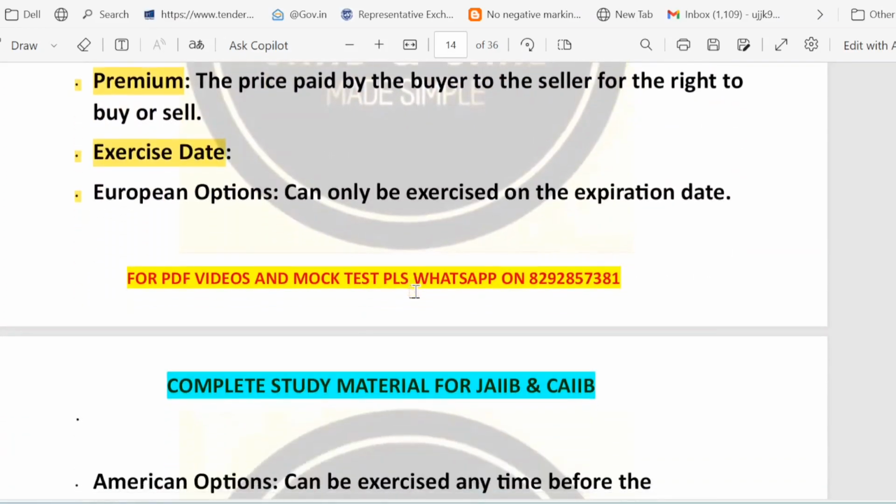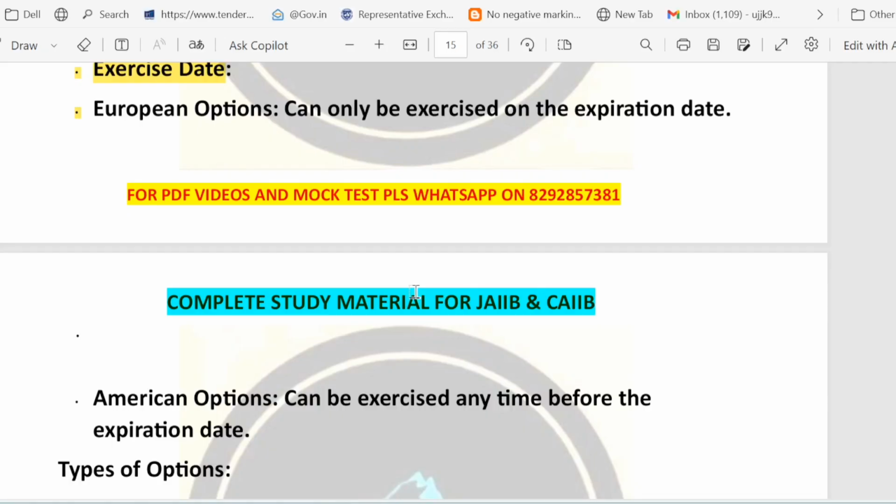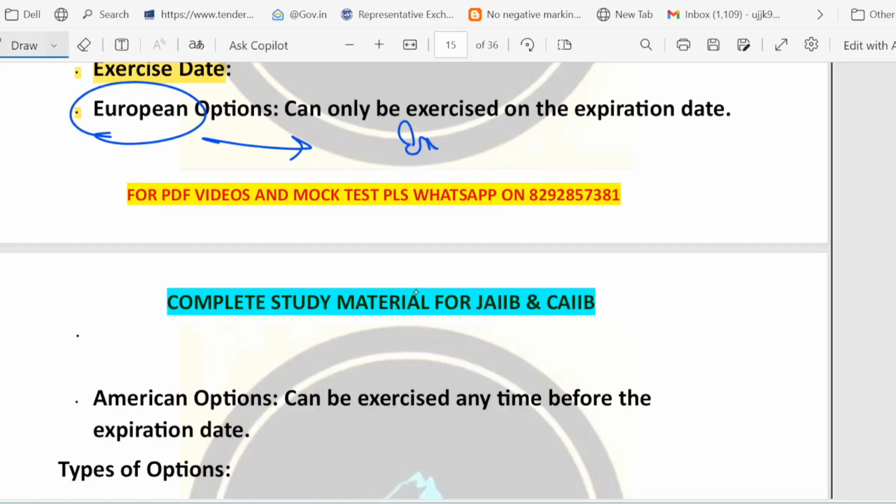European option. What happens in the European option? A European option can be exercised only on the expiration date. One trick to remember it: E for European and E for expiry. So this way you can remember it.